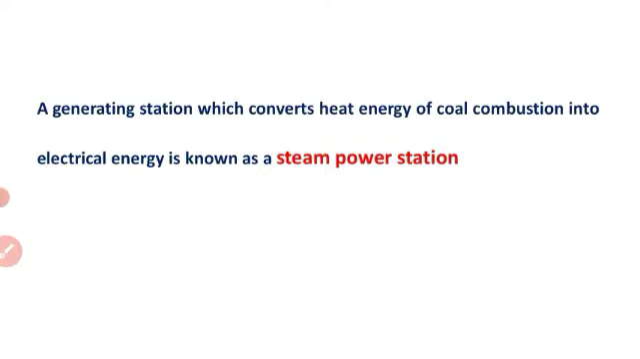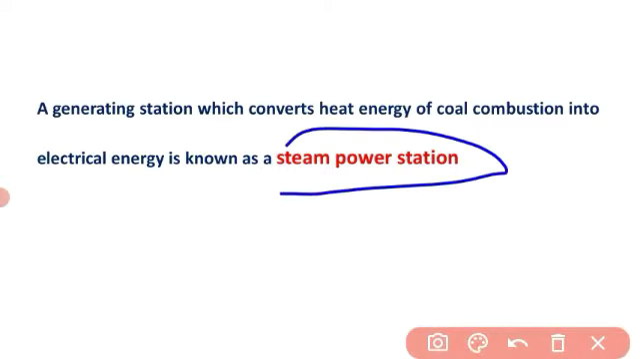A generating station which converts heat energy of coal combustion into electrical energy is known as a steam power station. The steam power station is nothing but the thermal power station. After combustion of coal, steam is generated and given to the steam turbine, and the turbine generates mechanical power. The turbine is coupled with an alternator, and electrical power is generated. Such a power plant is called a steam power station or thermal power plant.